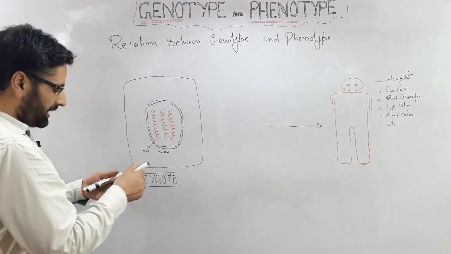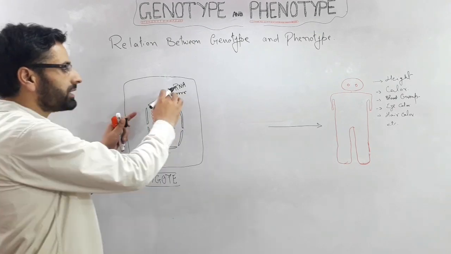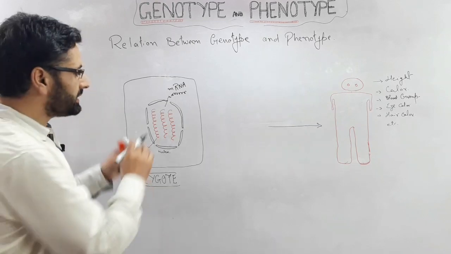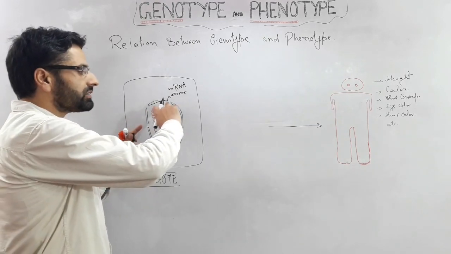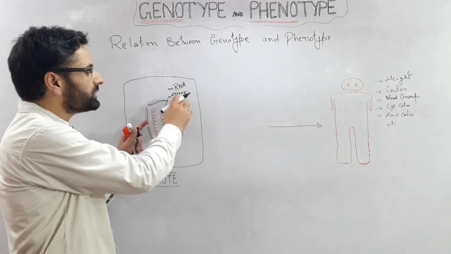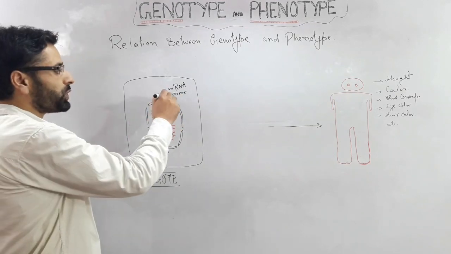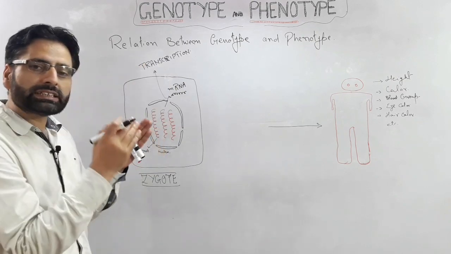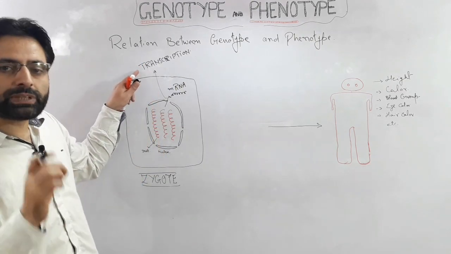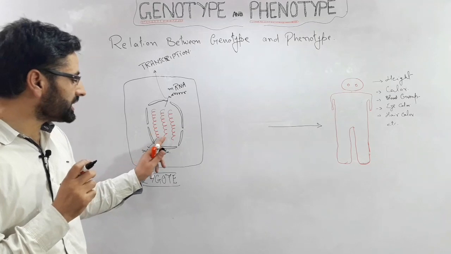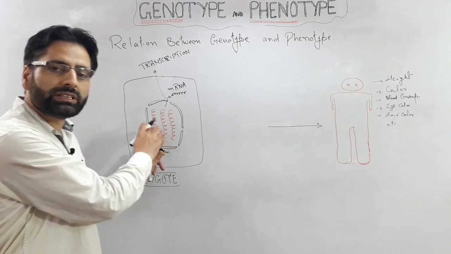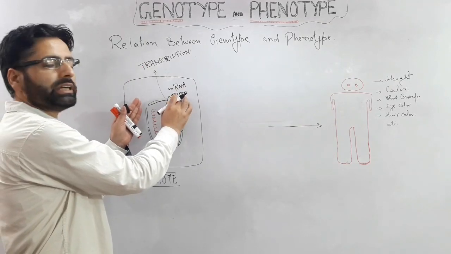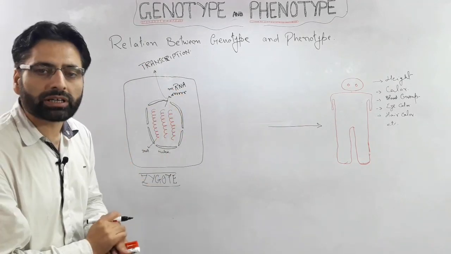Now this DNA will first form an intermediate molecule that is called the mRNA. And this mRNA will get transferred from the nucleus into the cytoplasm. This process, as you know, is called transcription. It is the first stage of the expression of the biological information encoded within this DNA molecule, that is, the formation of this intermediate molecule, the mRNA.